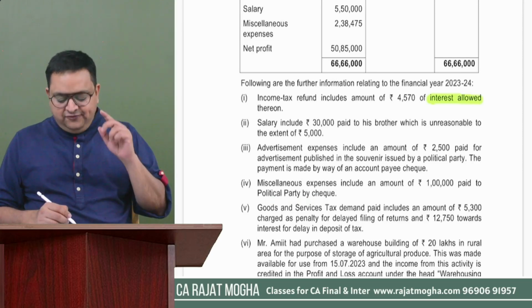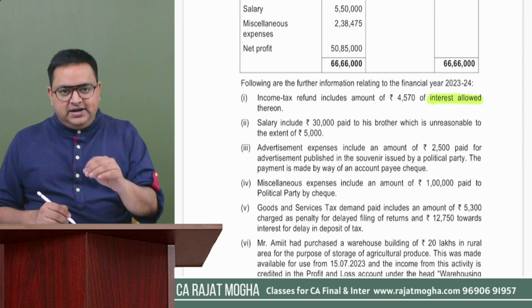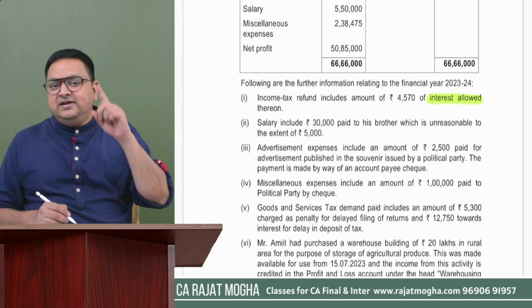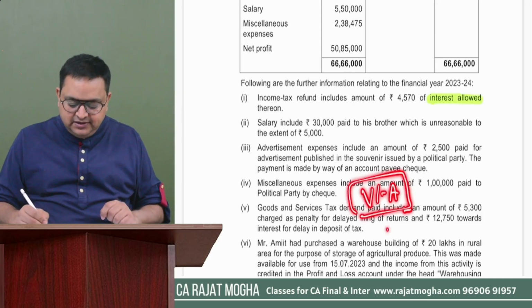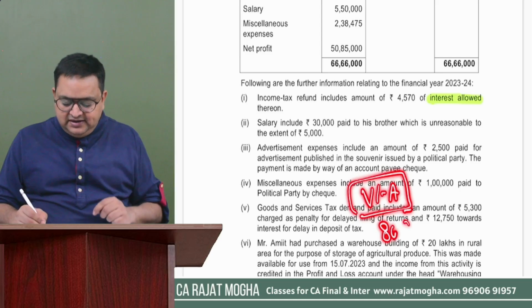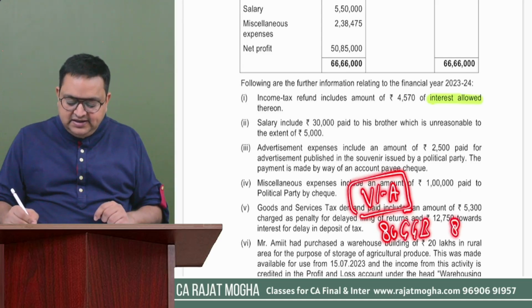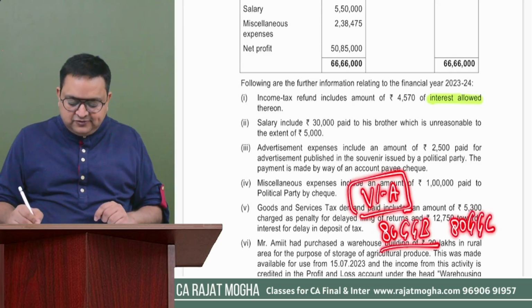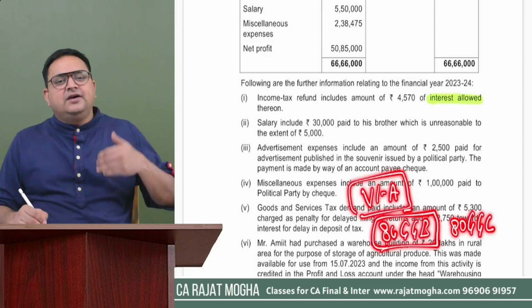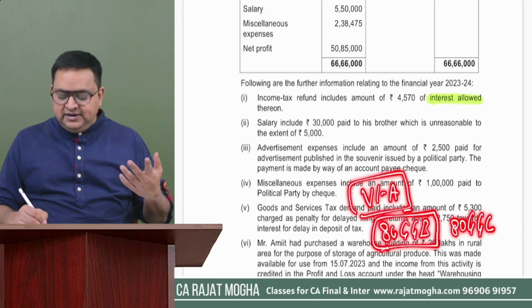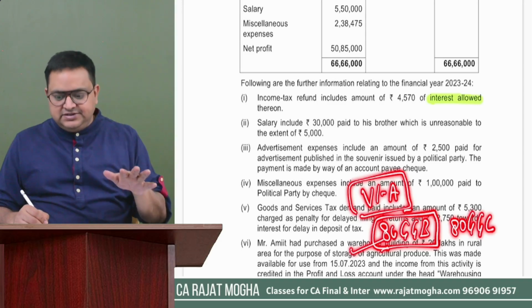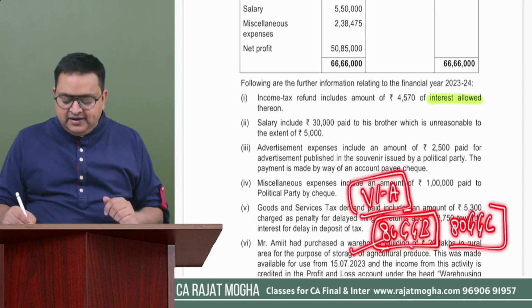So we understand if we are paying to the political party, we can get a deduction under chapter 6A. So in chapter 6A, we can claim a deduction. There are deductions 80GGB and 80GGC. First one is related to company assessees. If the company assessee is giving the contribution or donation to a political party, they can be allowed 100% under 80GGB. Otherwise, other than a company, it is 80GGC.